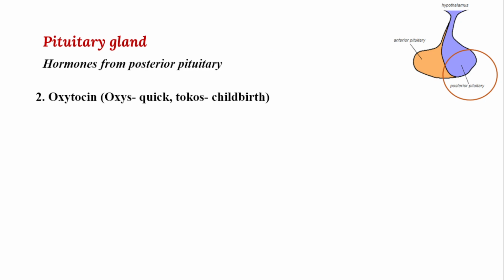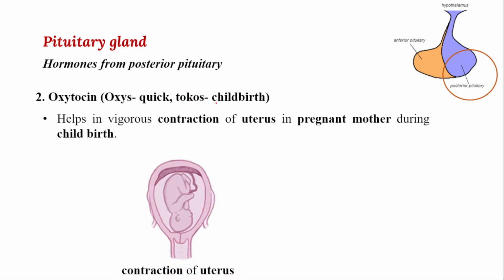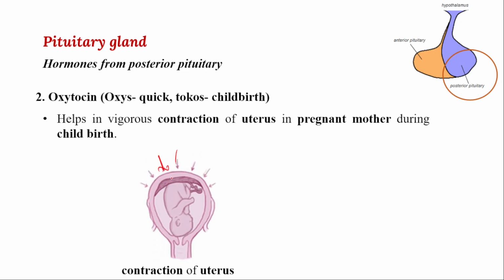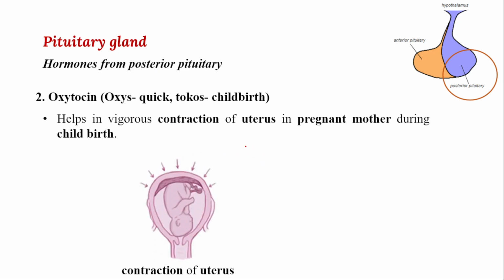For that purpose, this oxytocin is necessary. When oxytocin is released, it helps in contraction of the uterus, so the baby comes out easily from the pressure created by the uterus during delivery.